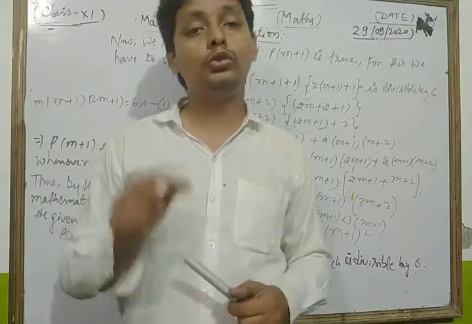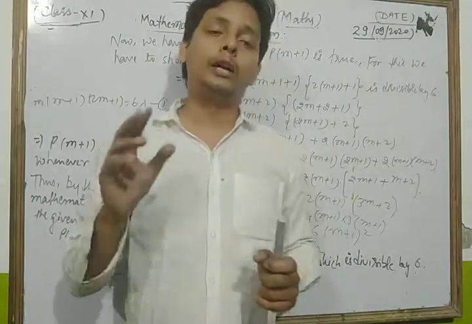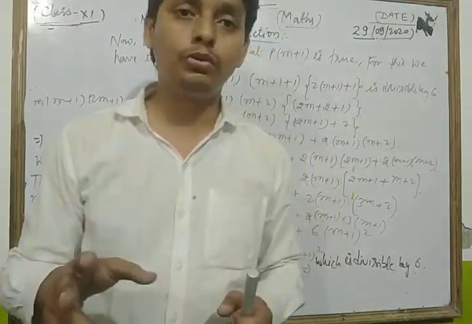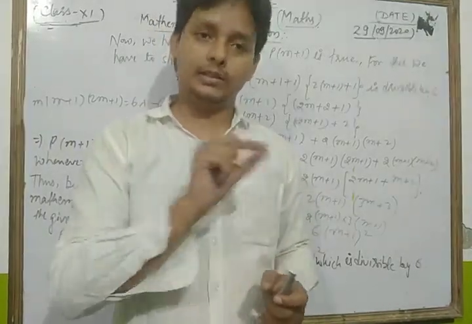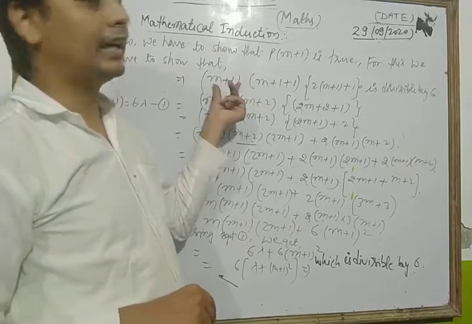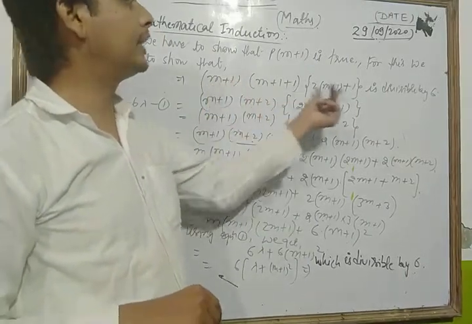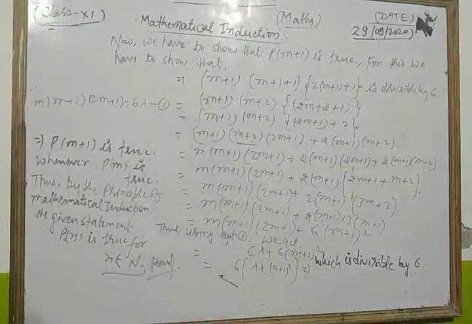For that you replace m by m plus 1 in the statement, and we show that it is divisible by 6.